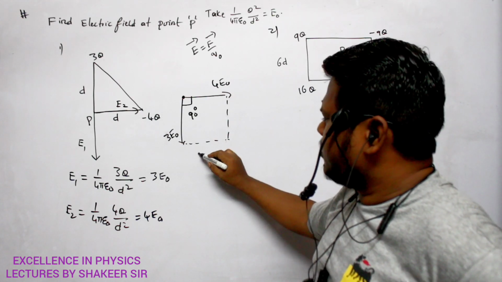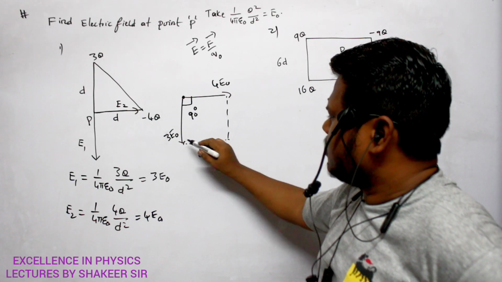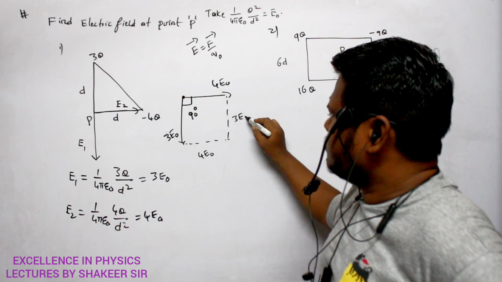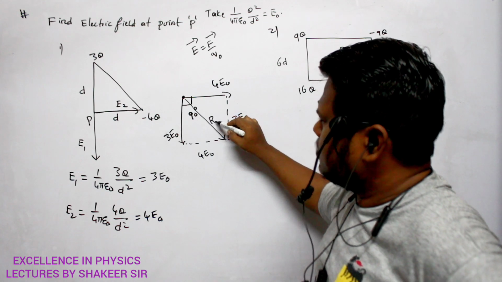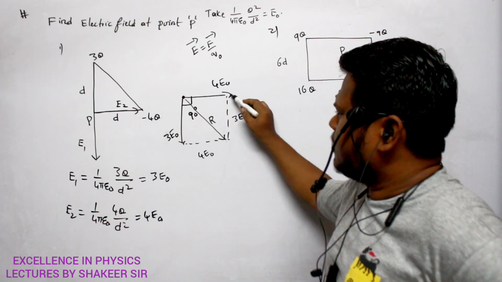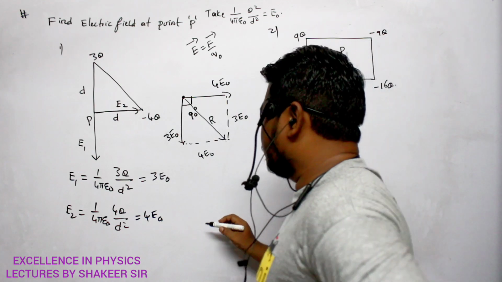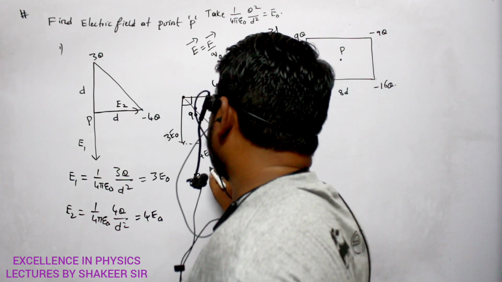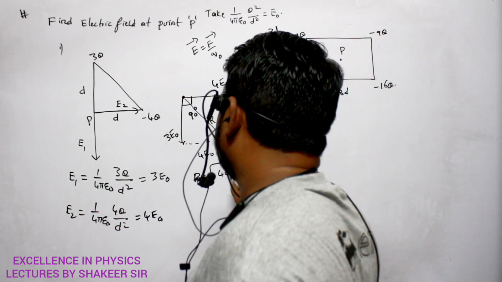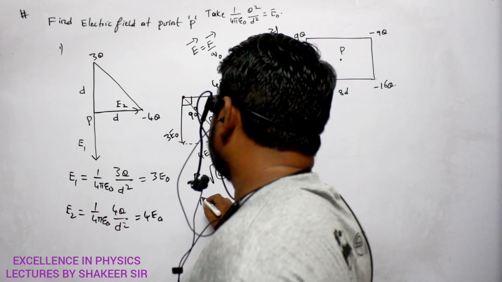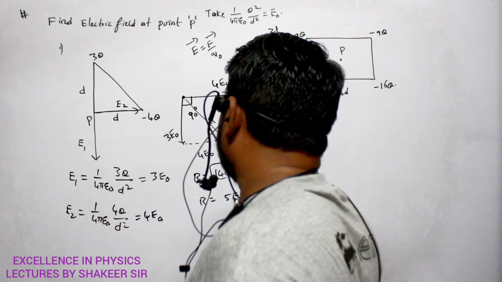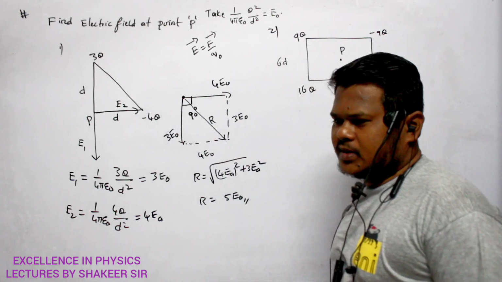If this is 4 E naught, this is also 4 E naught. If this is 3 E naught, this is also 3 E naught. Then this becomes my resultant, and a right angle triangle is formed. So R is equal to square root of (4 E naught) square plus (3 E naught) square. So R is 5 E naught. That is my answer. Are you able to understand?